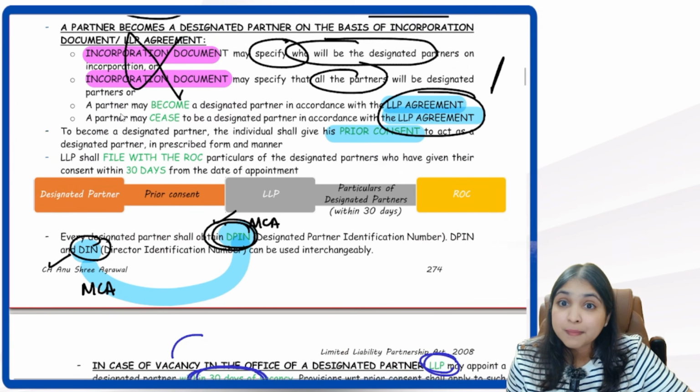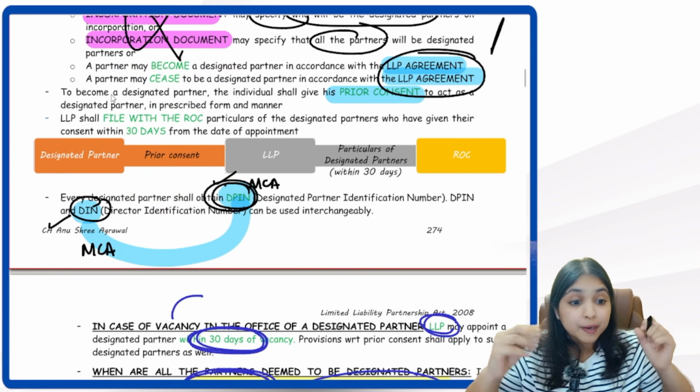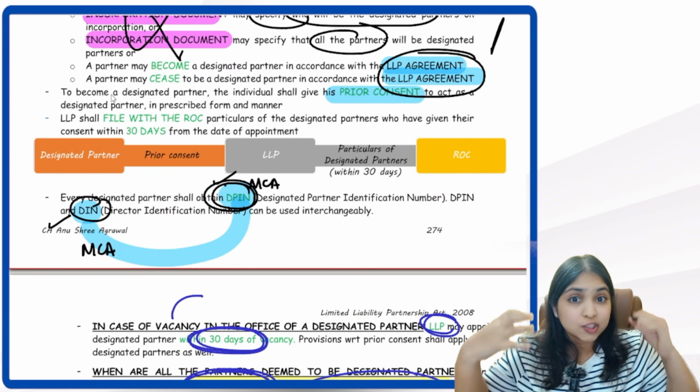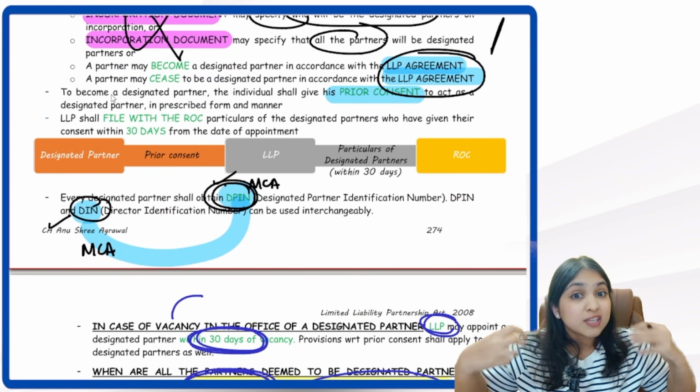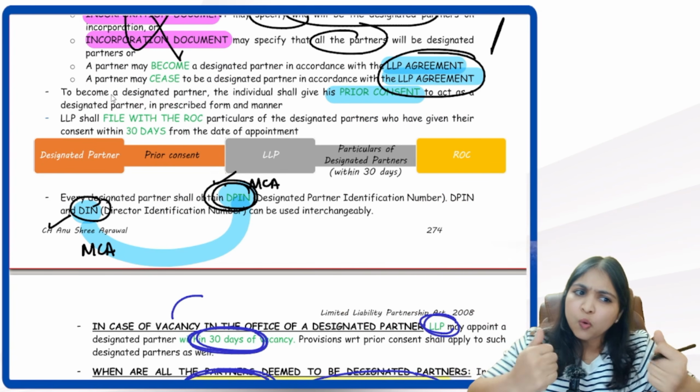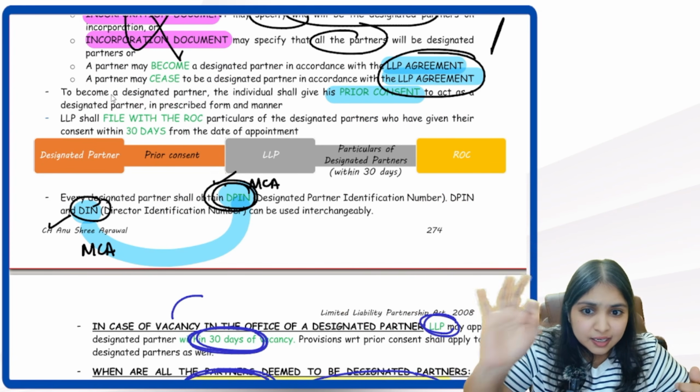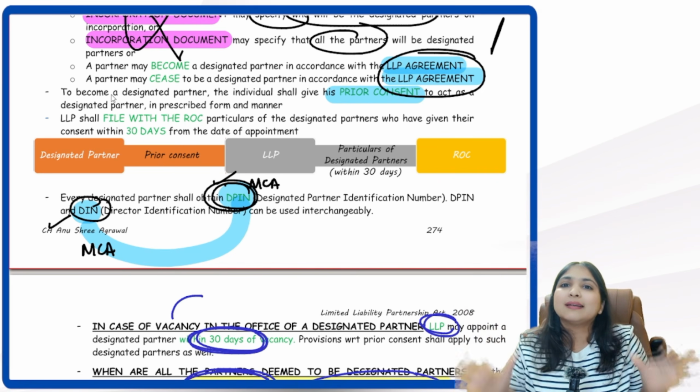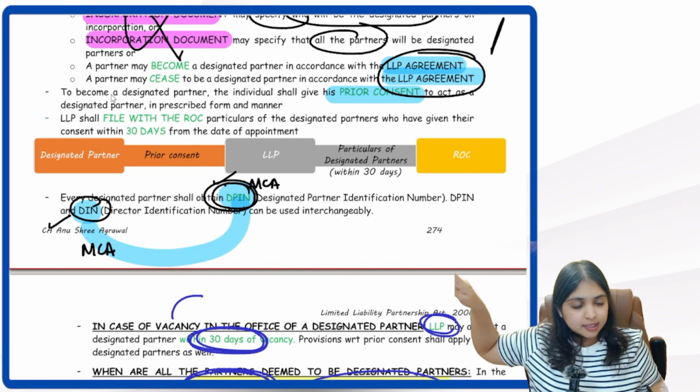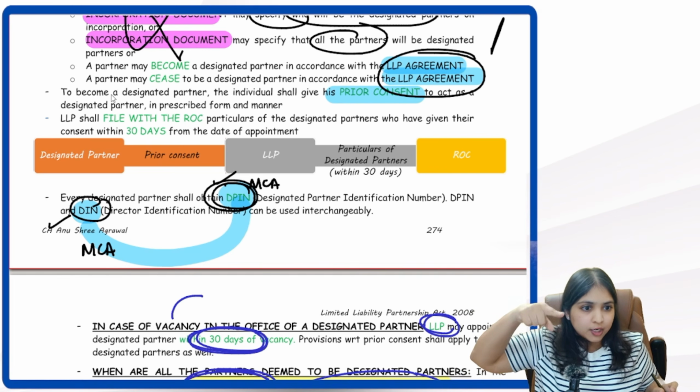Then the designated partner has a lot of responsibilities. You remember, full legal compliance responsibility is on the designated partner. So because I'm putting so much responsibility on him, what do I need from him? Prior written consent saying that he is willing to act as designated partner. Designated partner will give written consent to whom? To LLP.